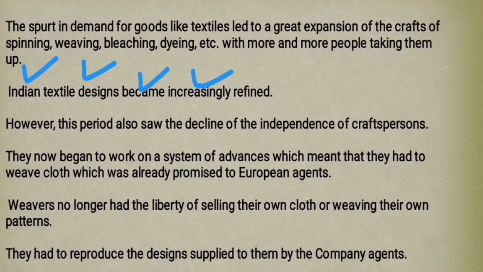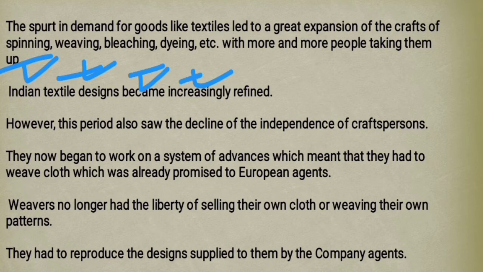Spinning means making yarn. Weaving means making cloth. Bleaching means making the cloth white, making it clean. Dyeing means coloring the cloth. So many people started to get jobs in these works: spinning, weaving, bleaching, dyeing, etc.